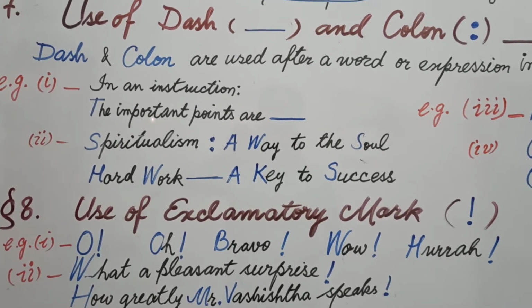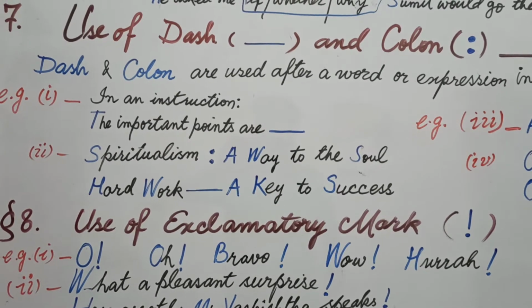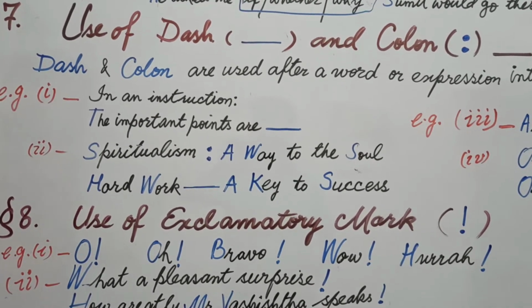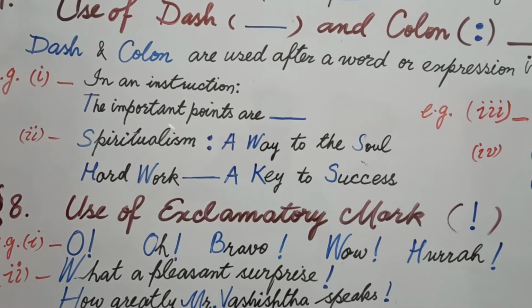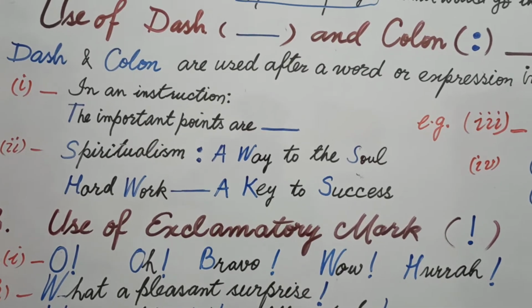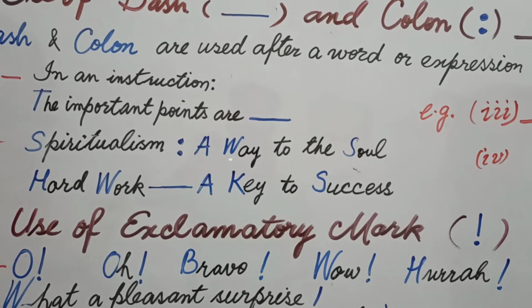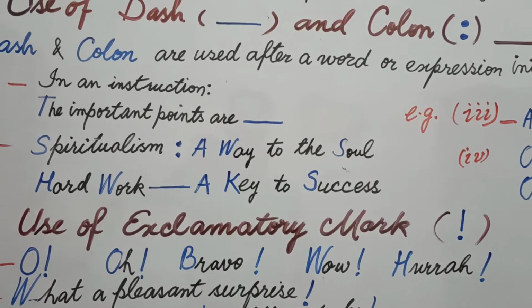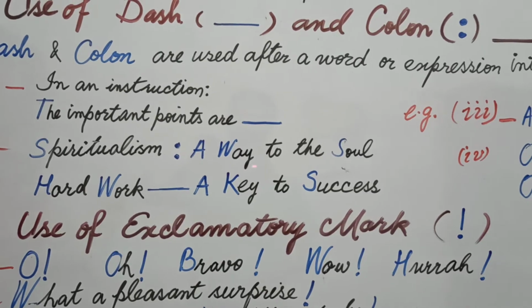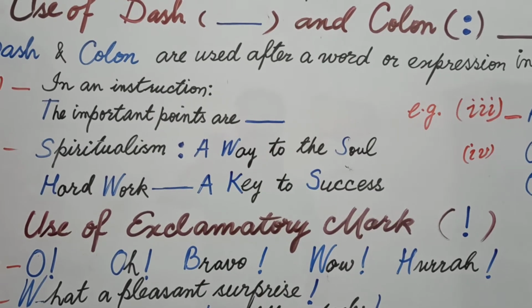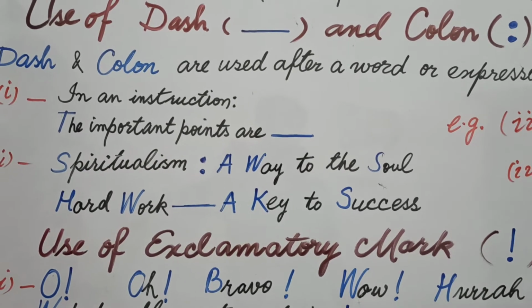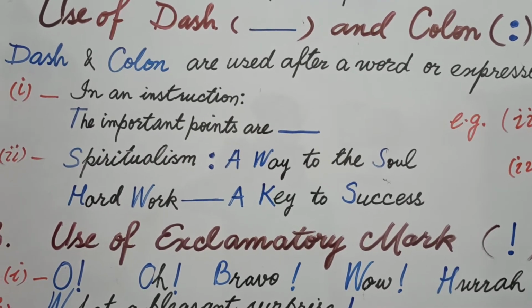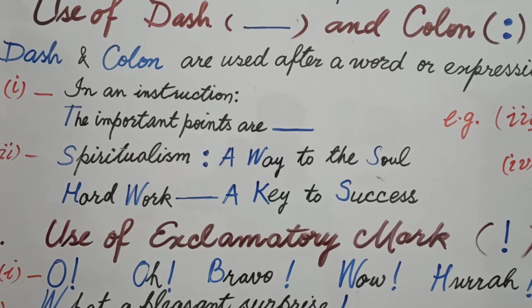Suppose some paragraph is written on spiritualism, but on what type of spiritualism was that paragraph written, you will have to explain. It means you will indicate that spiritualism is written on these points. It means you are further explaining on what points spiritualism is written. Spiritualism, a way to the soul, hard work dash a key to success.